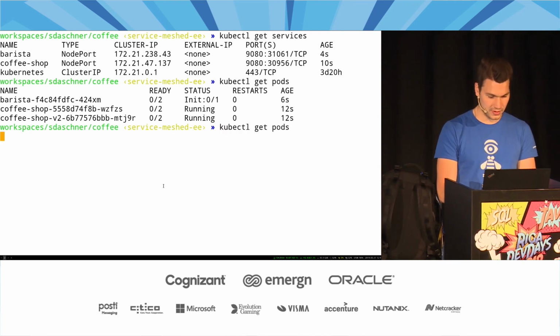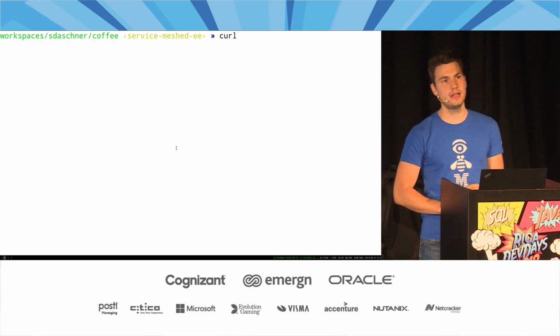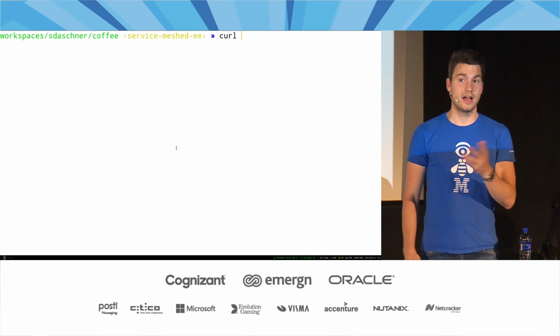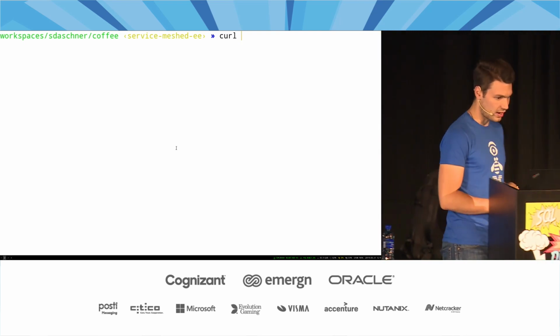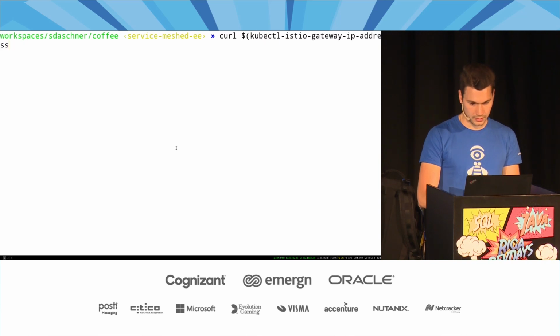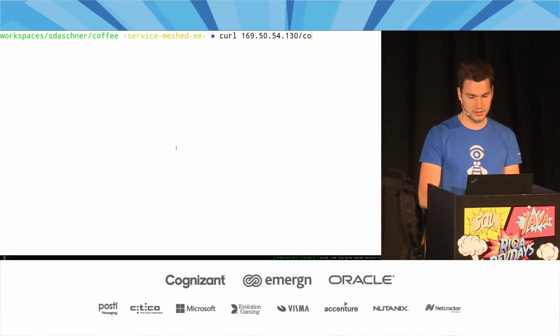So what we do here, let's see whether that is up and running. We see the status here of that application. And then we can use any HTTP client, because I'm still talking HTTP, of our choice to access that cluster, right? So I'm a command line fan, I use curl. And then I'm gonna have a magic script to get the IP address of my cluster.